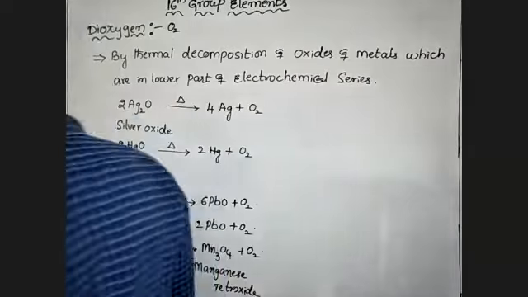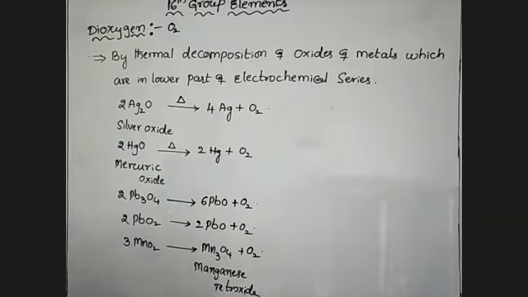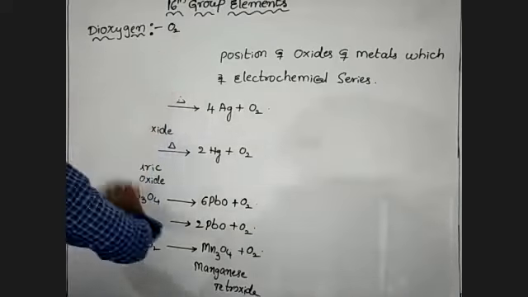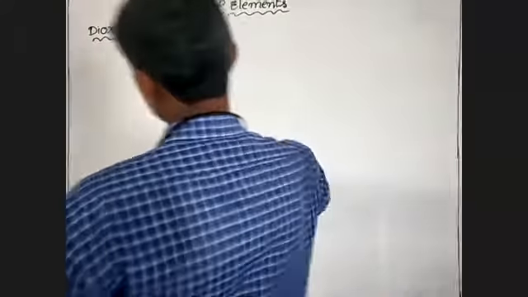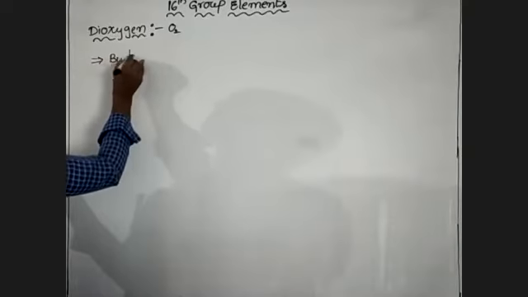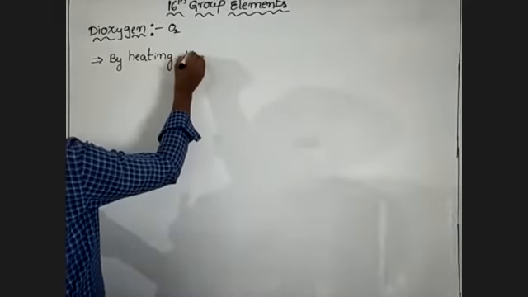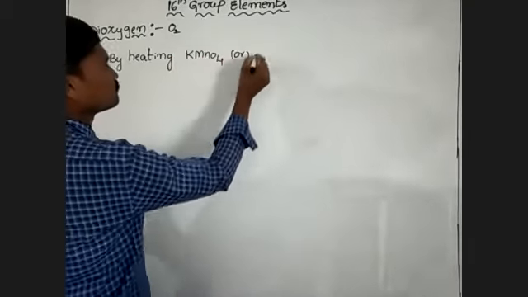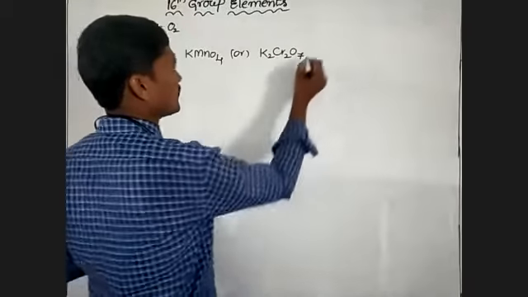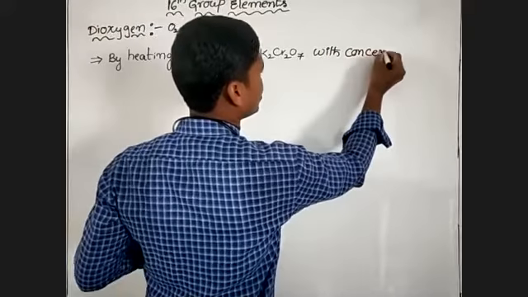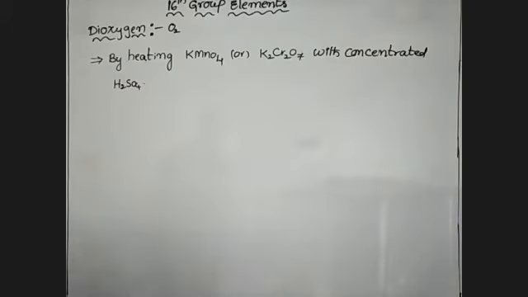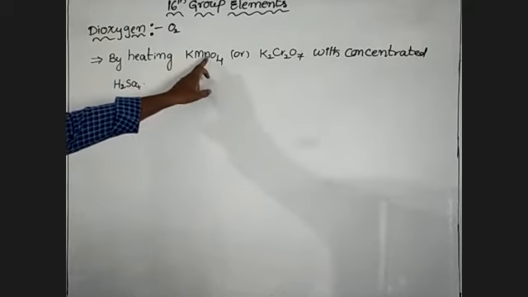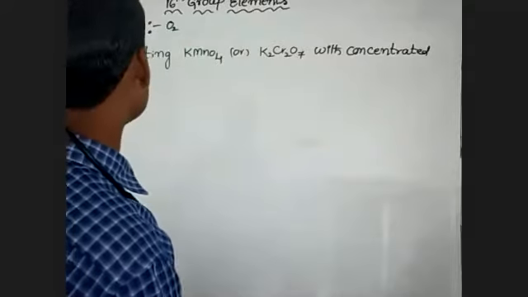So next preparation is by heating potassium permanganate or potassium dichromate with concentrated sulfuric acid.